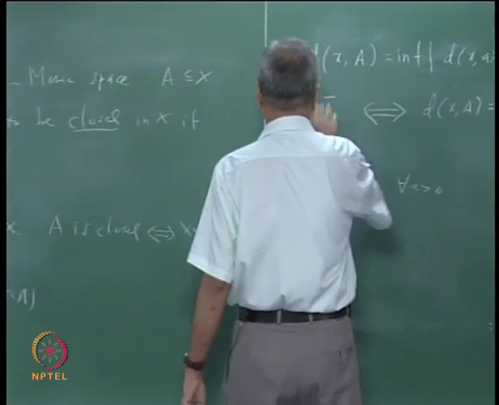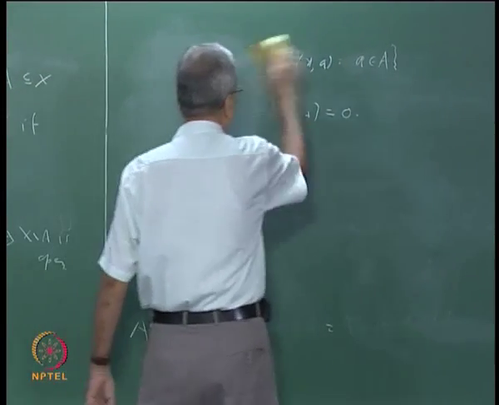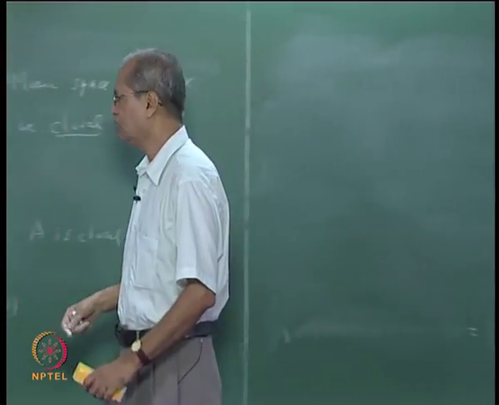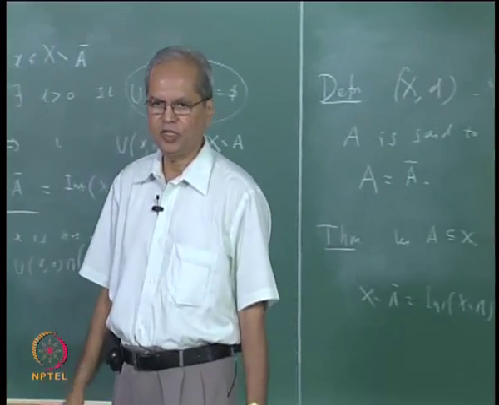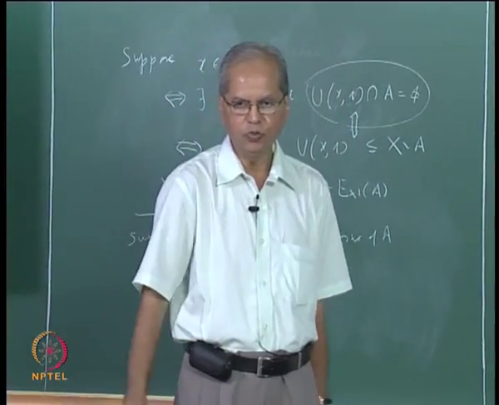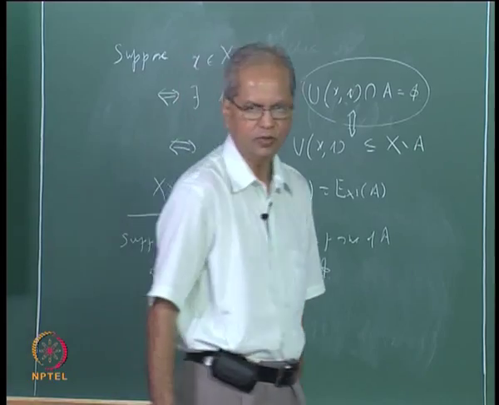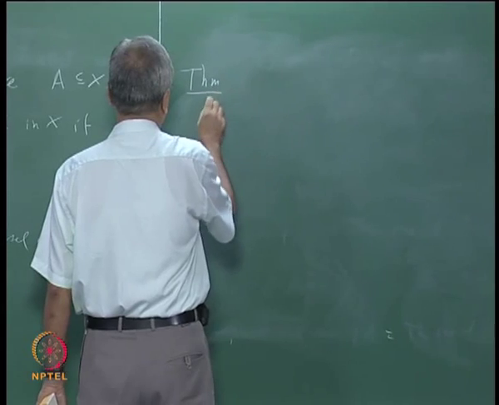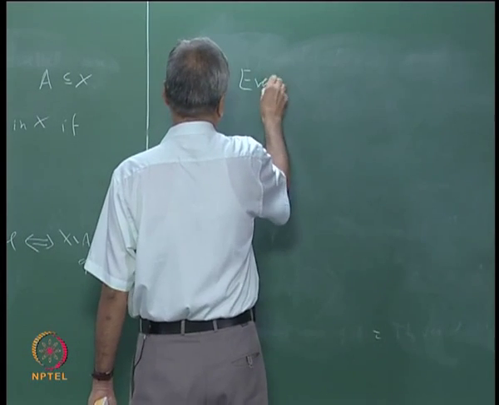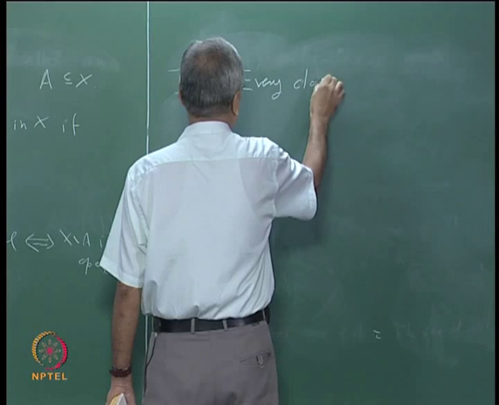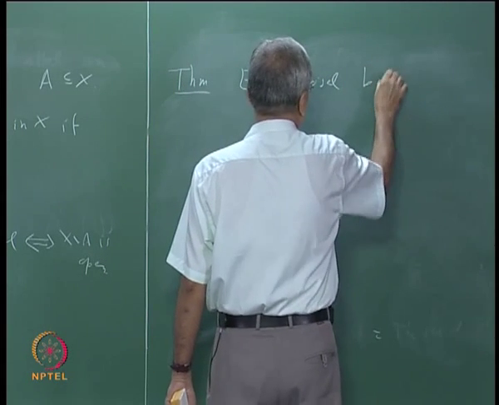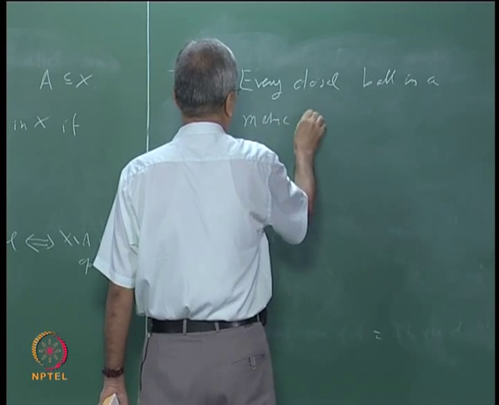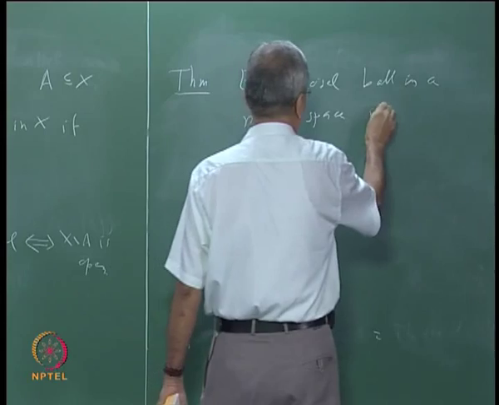In addition to that, in order to justify our terminology, now we can say why we had called certain balls closed balls. Just as after defining open set we proved that every open ball is an open set, in a similar way we shall now prove that every closed ball in a metric space is a closed set.